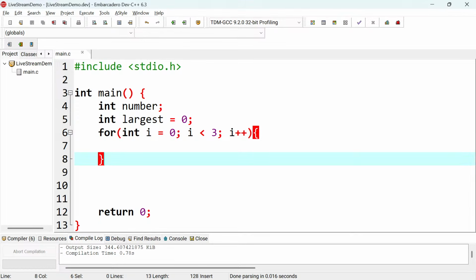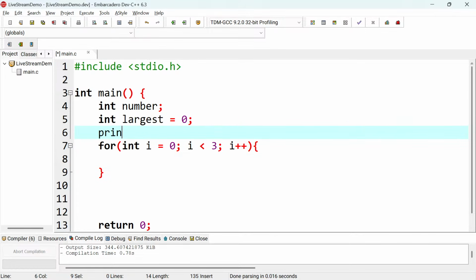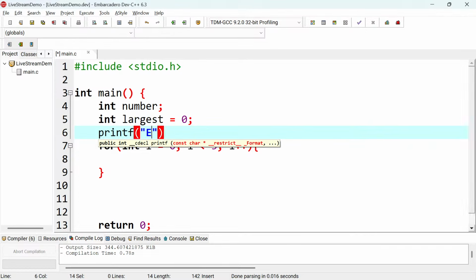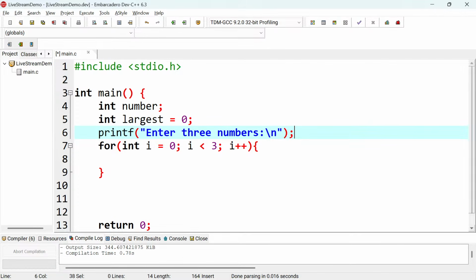What happens here is that the next thing I want to do is to scanf there. So maybe I was supposed to say printf first, right? Though I think this one is the hardest way to do it, because there's a lot of logic that you want to plan there. So here I'll say enter 3 numbers, and then I'll put a slash n in there. So as you are entering the numbers, I need to calculate the largest, and then I'll report the largest just outside the for loop.